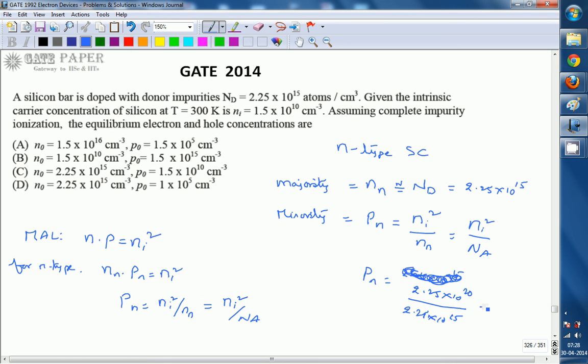So the hole concentration is 1 × 10^5 holes per cm³.